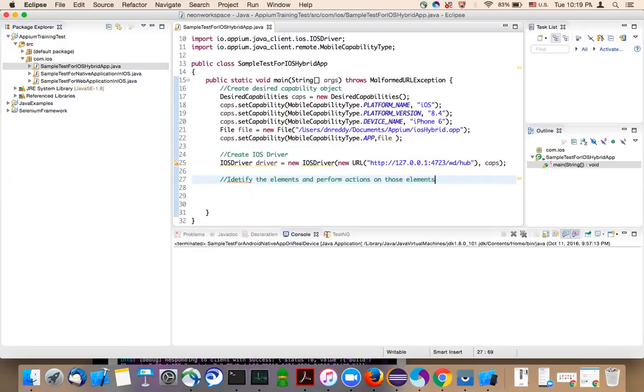When it comes to iOS, we use Appium inspector to identify the element locators. We use Appium inspector in case of iOS native applications or iOS hybrid applications, right? So let's use the Appium.